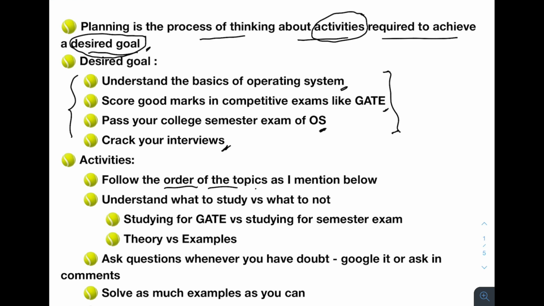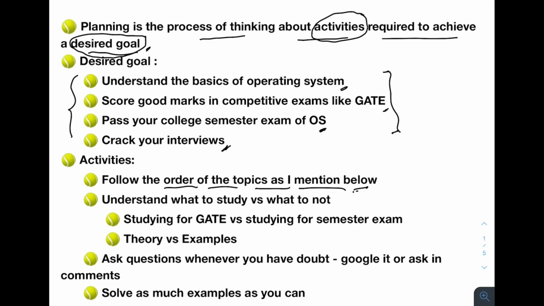If you want to understand the basics of the operating system, do not go in random order. If you go in random order, it may happen that I will use some terms in some video that will be related to the videos that were before it, and you want to be able to understand that in that video. So you should follow the order, then only you will understand the concepts well. And all the topics, I will cover that after some time.